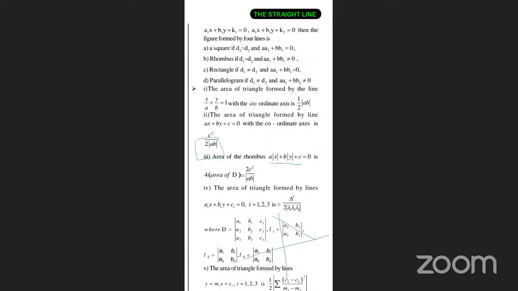We know that for a rhombus, it has to cut the 4 axes equally in all the directions. That means if they are giving this equation, I am getting the area of this one. Let me take it as D. So the total should be D1 plus D2 plus D3 plus D4, which means 4 times the D, because all the areas are the same.